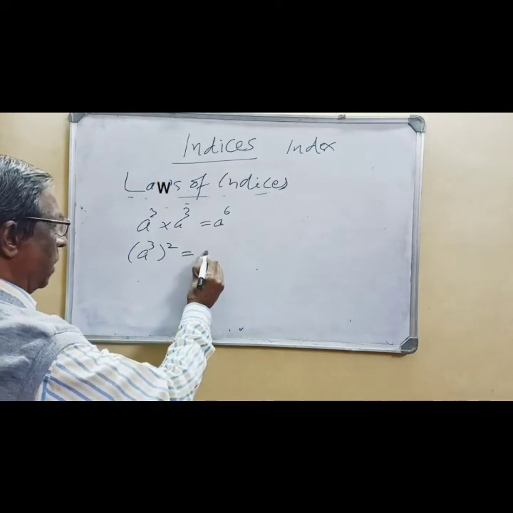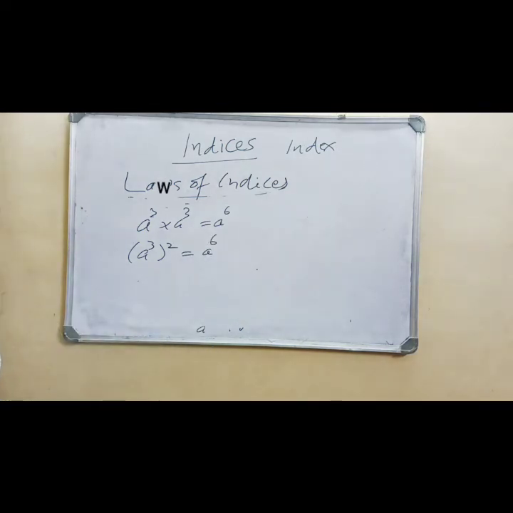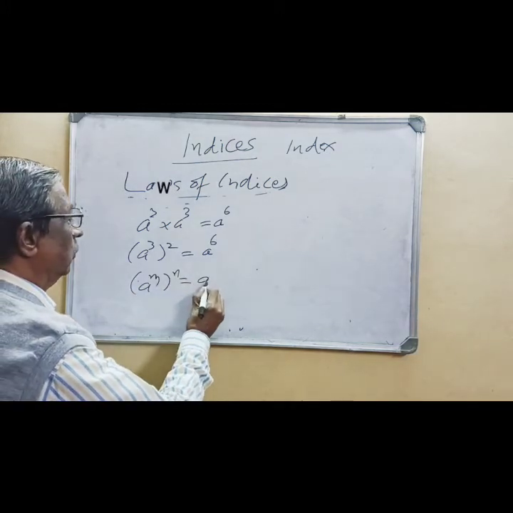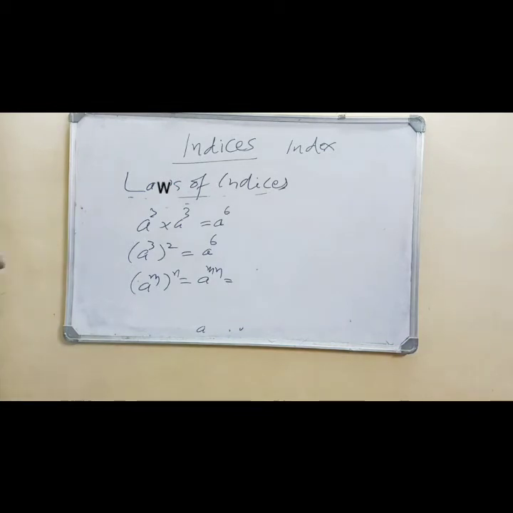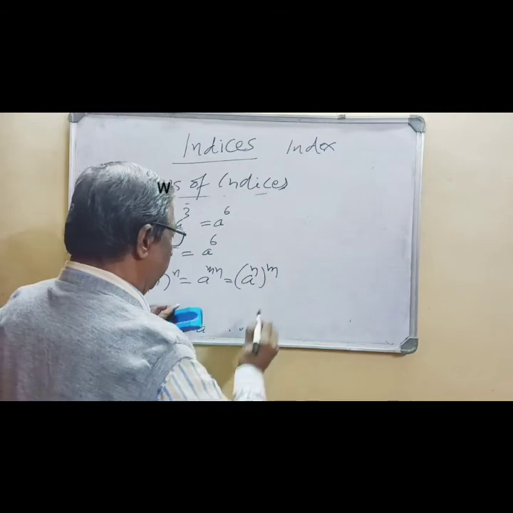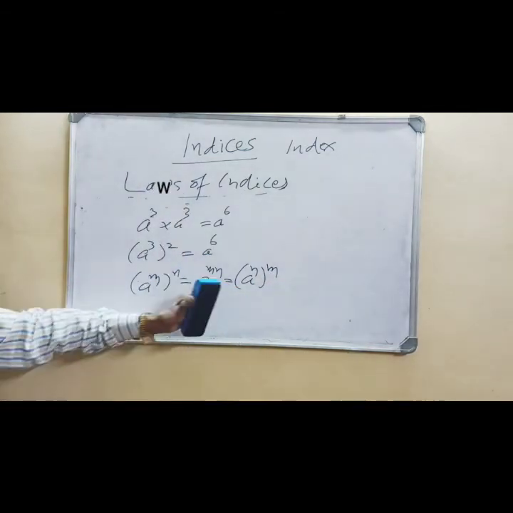Here the indices are multiplied. If you generalize again, a raised to m raised to n is equal to a raised to m into n. This is also equal to a raised to n bracket raised to m. These are some tricks you should learn.